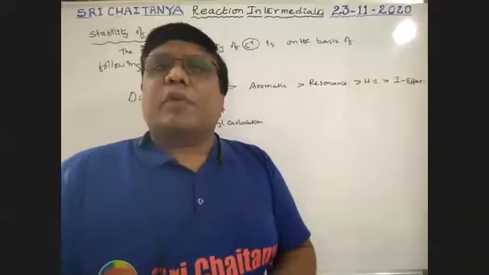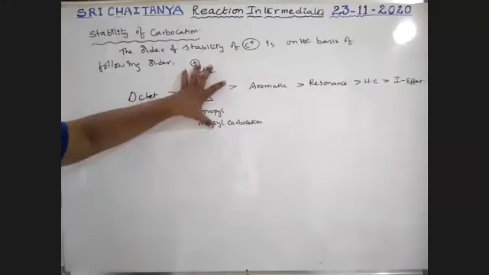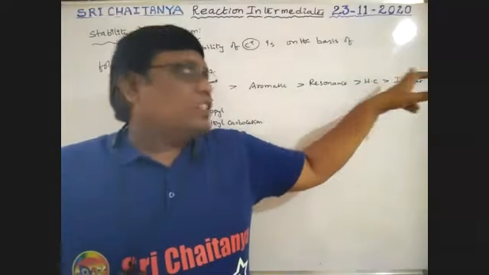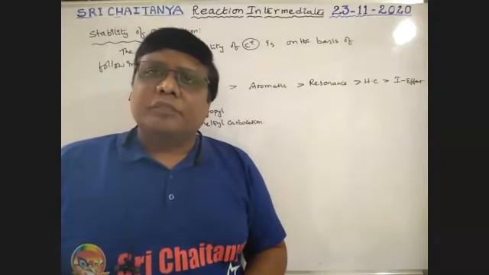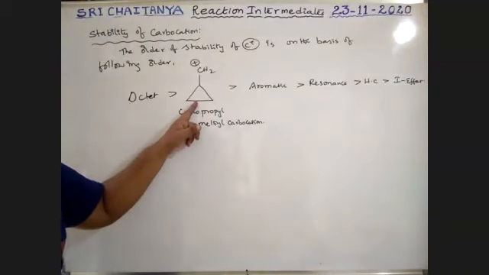So very, very important. Generally octet first, after that aromatic, after that resonance, after that hyperconjugation, after that inductive effect. This is already we know, boys, to explain the stability of the species. But in case of carbocation, this is also included.